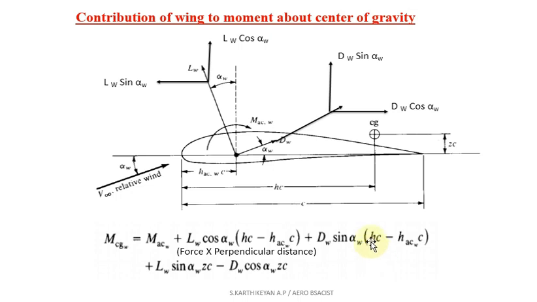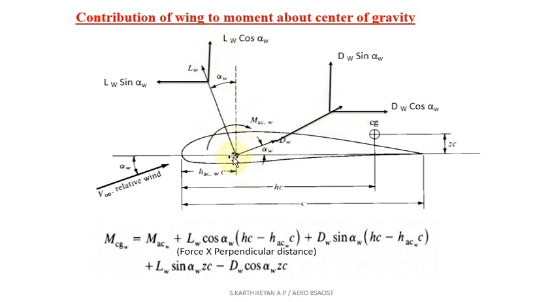The same way, HC minus HAC WC, the same point. Again I am saying the drag is also acting on the same point. Okay, you don't make confusion like this. Both drag and lift act on the aerodynamic center point only. So for the distance between the aerodynamic center and the CG in the horizontal direction, it is HC minus HAC WC, because we take the total distance minus this distance to get the remaining value. Okay, so these are the two vertical forces we considered.